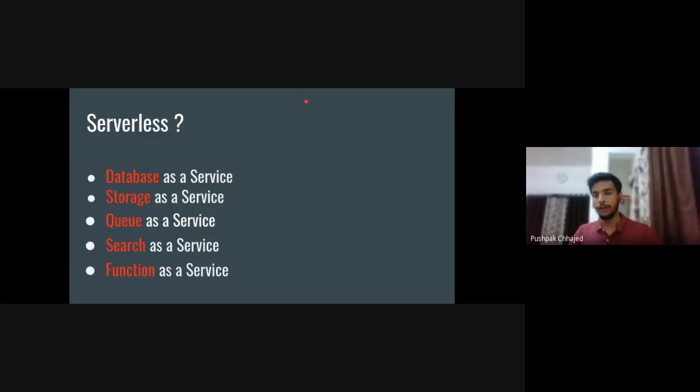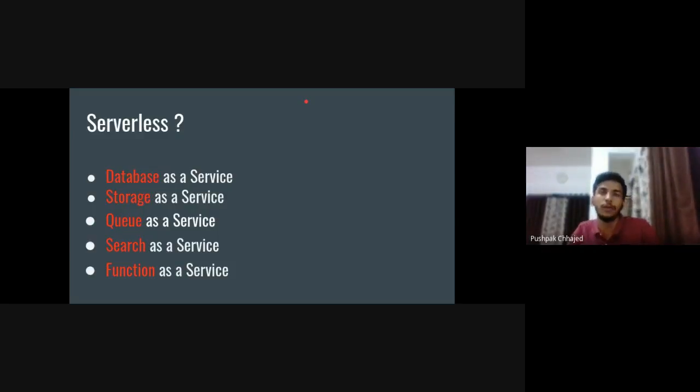So when you actually work with the Firebase database or Amazon DynamoDB, you don't have to worry about the servers. It automatically scales up according to your need, right? So an example of storage as a service is Amazon S3. If you have ever used Amazon S3, again, it is based on serverless technologies.